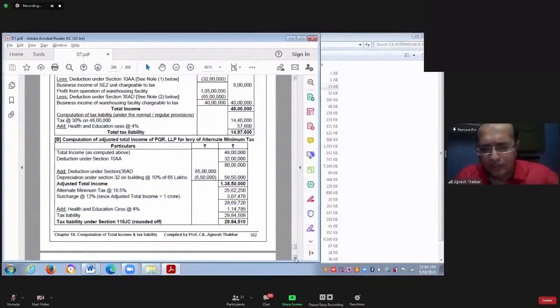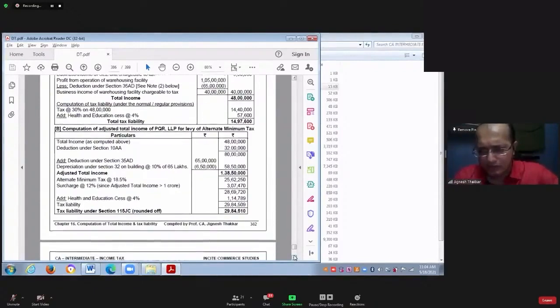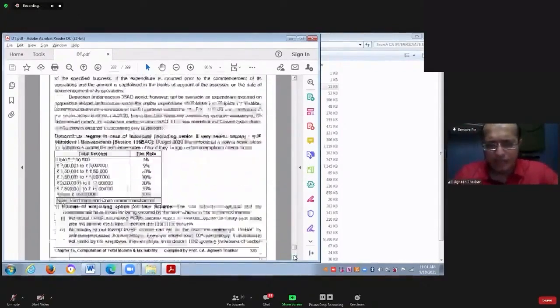So with this, we have completed the AMT provision. Yes, Deva madam. AMT provisions are applicable if you have claimed deduction under section 35AD or section 10AA, or Chapter VI-A deductions in the 80-IA series. If you have claimed any of these deductions, AMT provisions will be applicable. Yes, have you understood this very clearly?